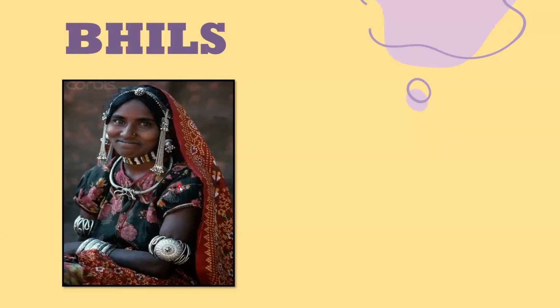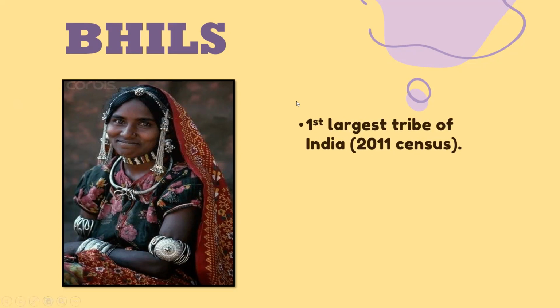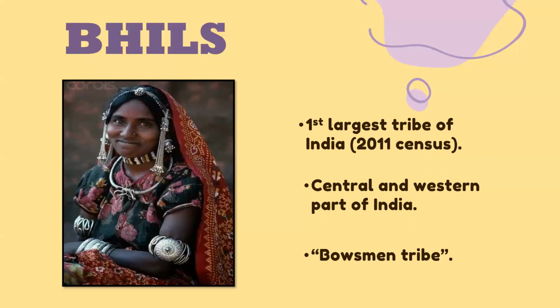Sometimes the weight of the silver jewelry worn by these tribal women even exceeds 2.5 kilos. They carry this much weight of silver jewelry over their body. Let us now look at some facts about this tribe. They are the largest tribe of India according to the 2011 census report, spread across the central and western parts of India. They are also known as the Bowmen tribe. I'll explain why they are known as the Bowmen tribe.